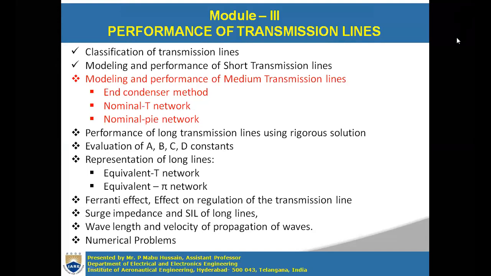Okay, right now. So we are discussing module 3, which is performance of transmission lines. Under this, we will discuss the classification of transmission lines as well as modeling and the performance of short transmission lines in the previous class. And today's class is about modeling and performance of medium transmission lines. Under this, you are going to study three methods: end condenser method, nominal T network method, and nominal pi network method.